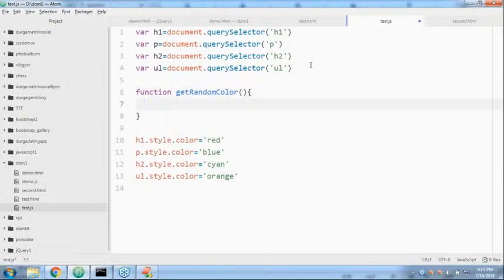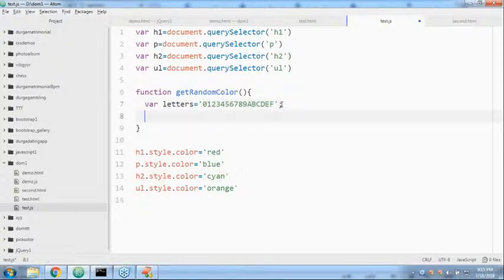Listen a bit very carefully, sir. In our color function, I don't want to use only these 4 or 5 colors, sir. I want all possible random colors. Where letters is equal to 0 1 2 3 4 5 6 7 8 9, 0 to 9, and after that A B C D E F. That's all. From this, any character it is going to take, no problem at all.